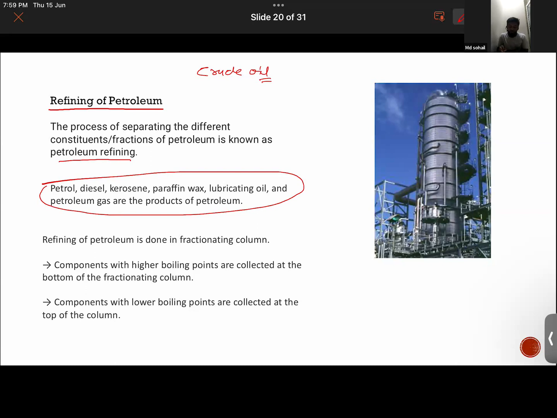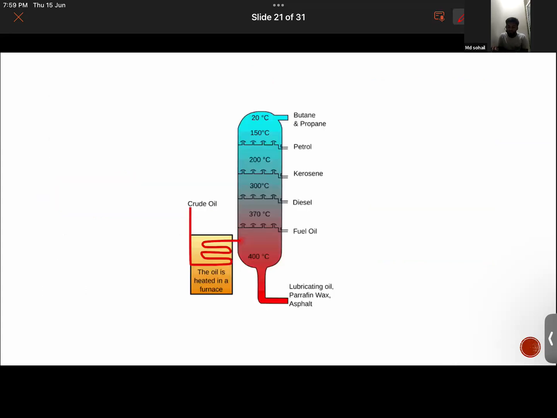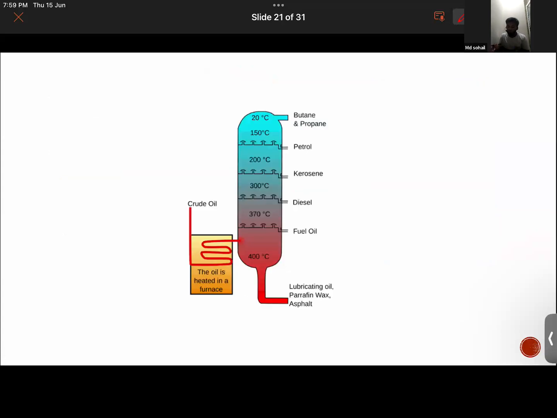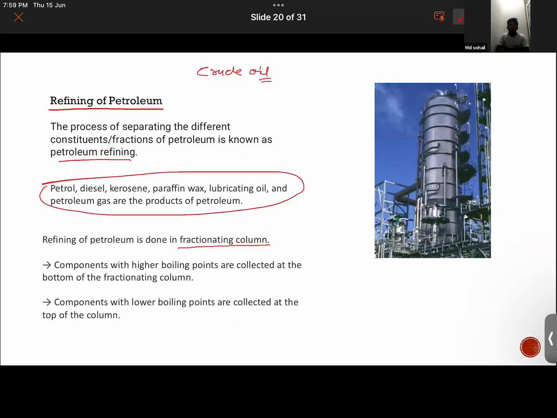Now, where is this refining done? It is done in a fractionating column. That is the figure here. We will talk about that. Now, what happens in a fractionating column? This is a fractionating column. Notice here, how do the different components of the crude oil get separated in this fractionating column?